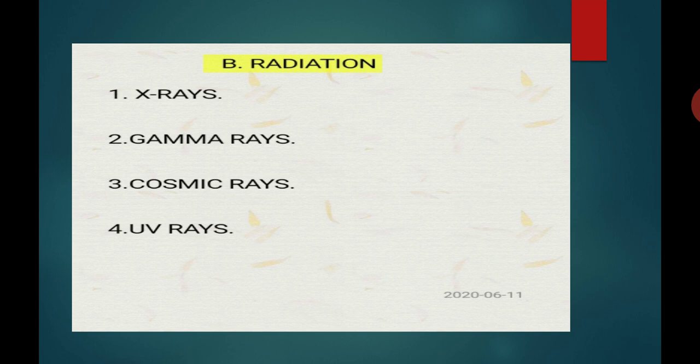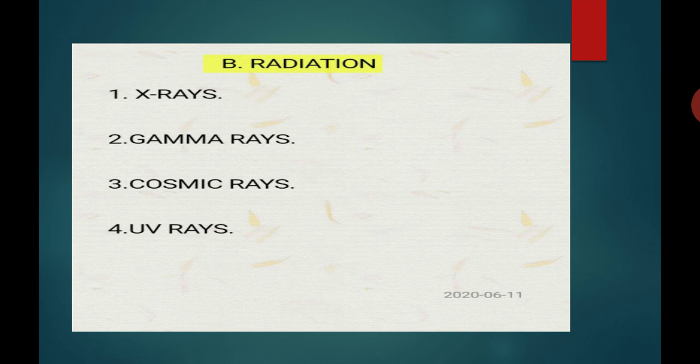Incidence of skin cancer is higher in people working in very sunny areas due to UV radiation in the sunlight. Students, incidence of skin cancer is higher in people working in very sunny areas because in those sunny areas there is an excessive amount of UV radiation in the sunlight.